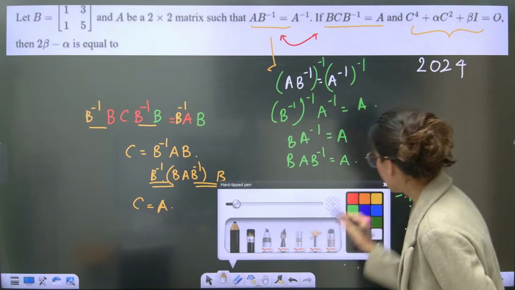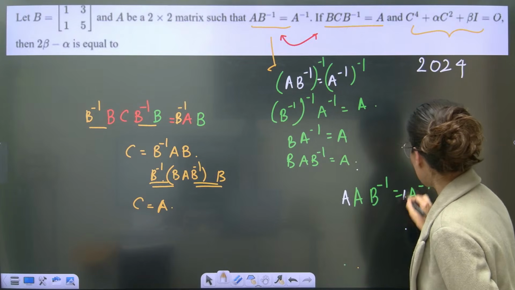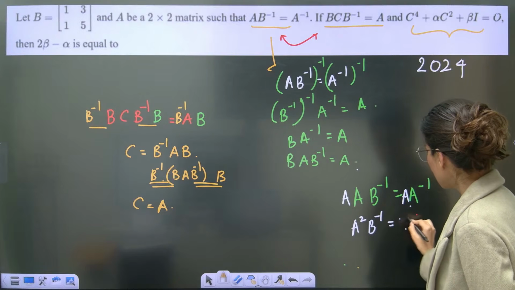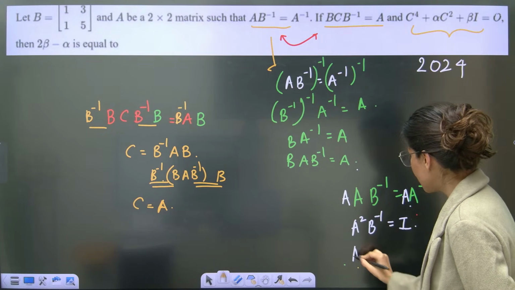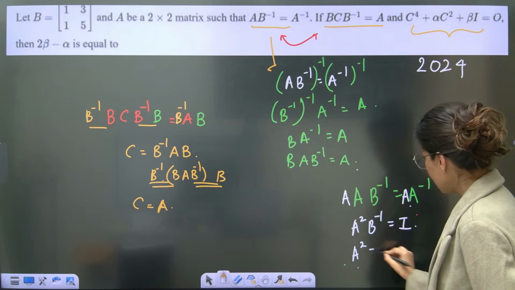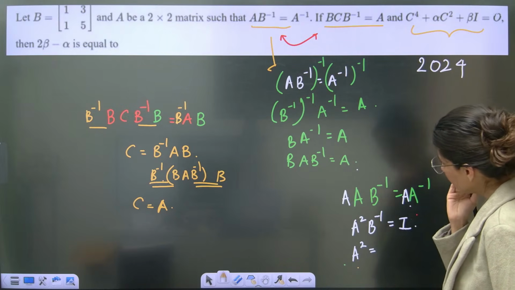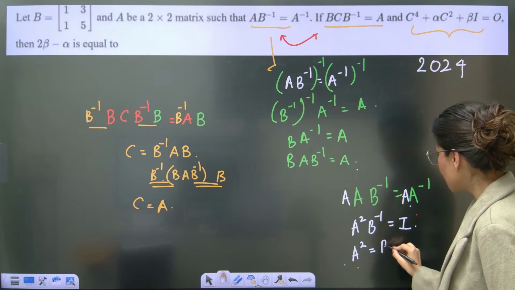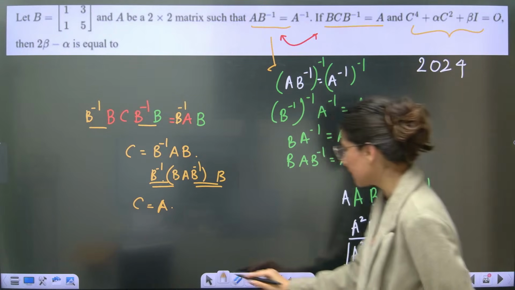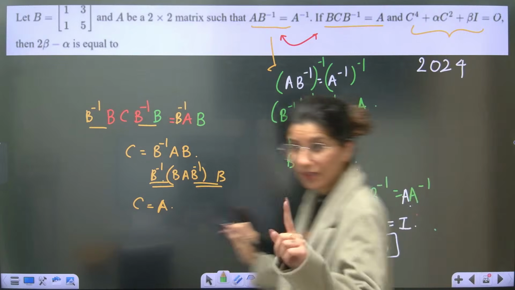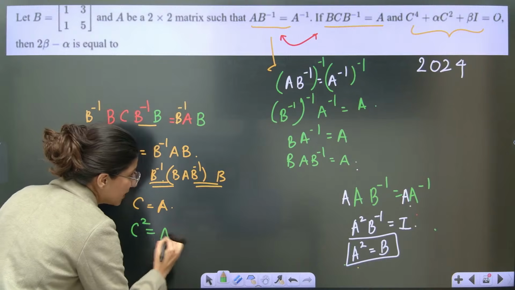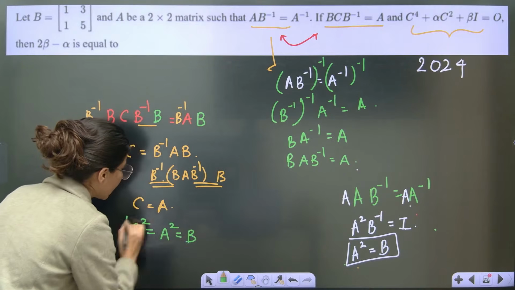So A and A, this is going to become A square B inverse is equal to I. And now multiply B. If you multiply B on both the sides, A square is equal to B. Correct. You're getting it, okay? So yes, C square is equal to A square is equal to B.